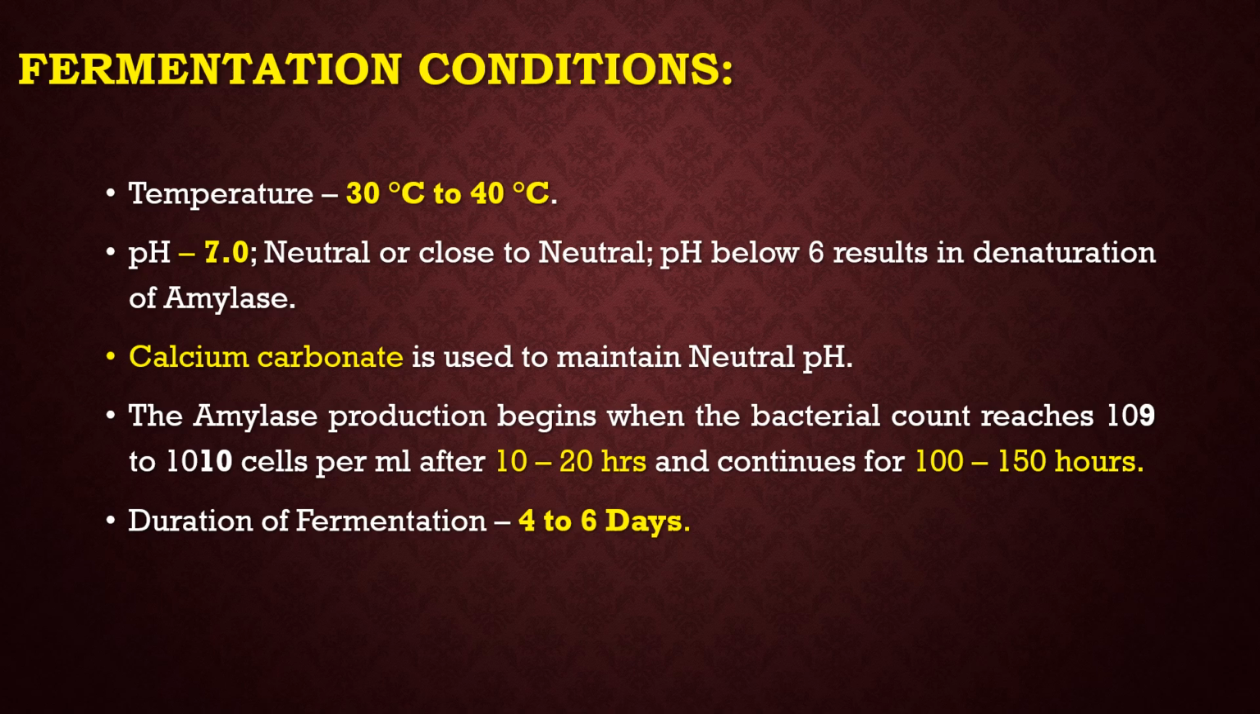Fermentation condition. Temperature should be maintained at 30 degrees Celsius to 40 degrees Celsius, and pH should be neutral or close to neutral. pH below 6 results in denaturation of amylase. Calcium carbonate is used to maintain neutral pH. Amylase production begins when the bacterial count reaches 10^9 to 10^10 cells per ml after 10 to 20 hours and continues for 100 to 150 hours. Duration of fermentation should be maintained at 4 to 6 days.